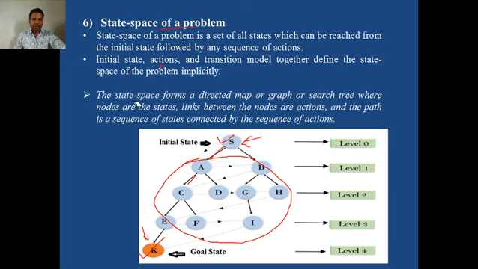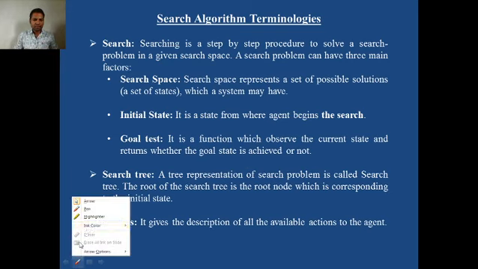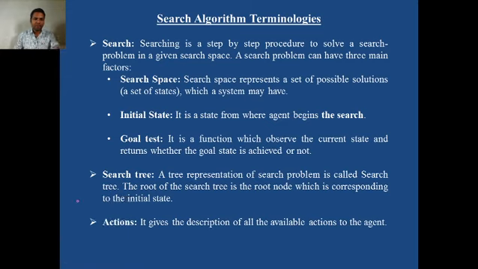And state space always forms a directed graph or tree in which nodes are nothing but states, links between the nodes are actions, and a path is a sequence of states connected by the sequence of actions. This you have to remember. Then we will cover search algorithm terminologies.